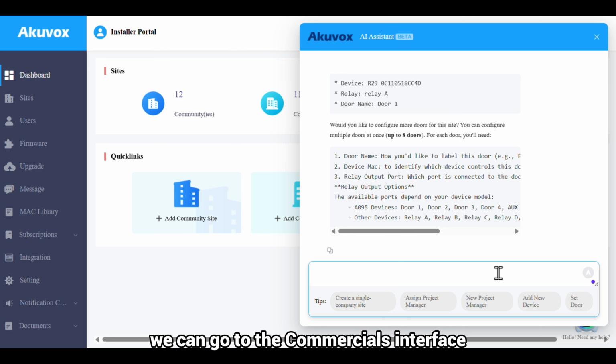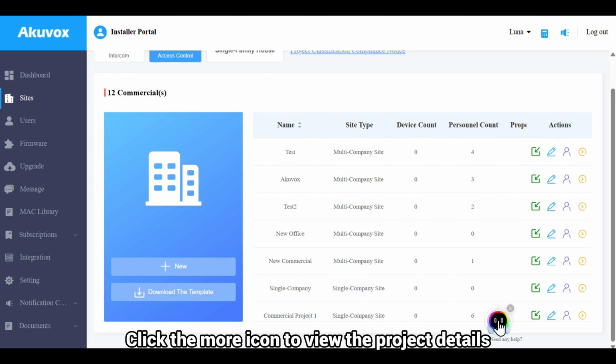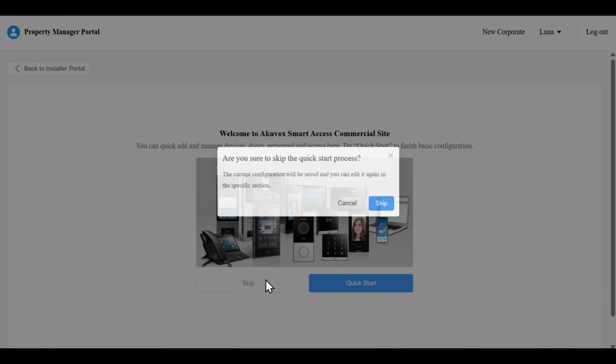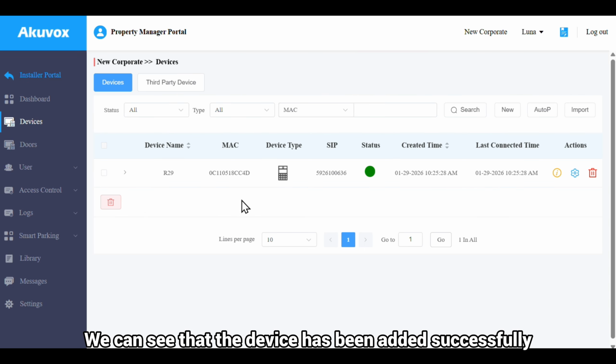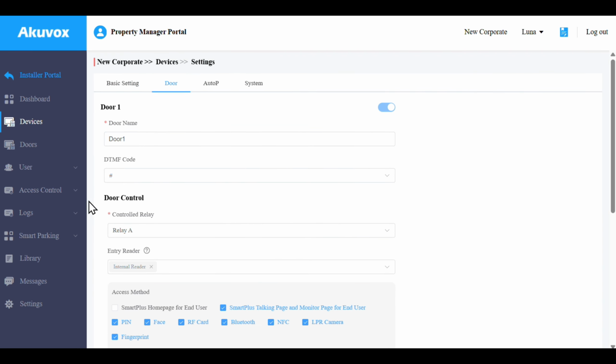Now, we can go to the commercials interface, where the new project has already been created. Click the More icon to view the project details. We can see that the device has been added successfully, and Relay A is enabled by default for door control.